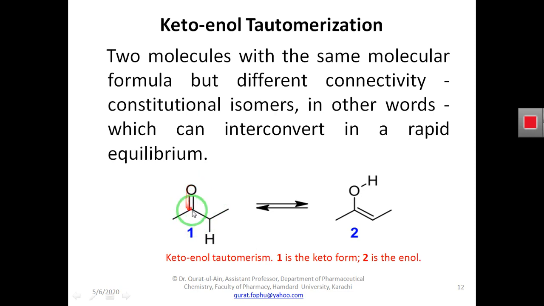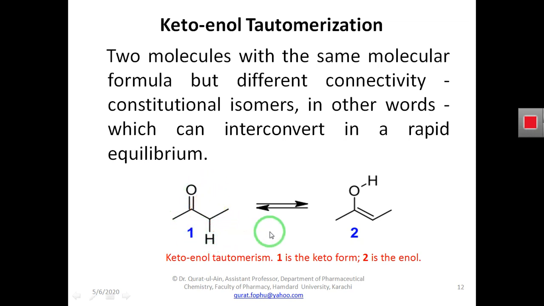Because it has a carbonyl group, so it is a ketone. So what will happen in this compound? A proton that is found here in this position will change its position and move to the oxygen atom. So this keto form will convert into the enol form due to the change of position of this hydrogen atom in this molecule.